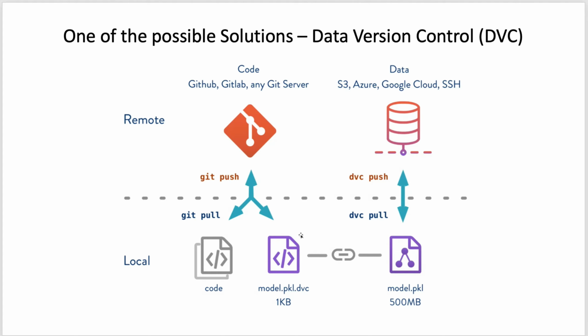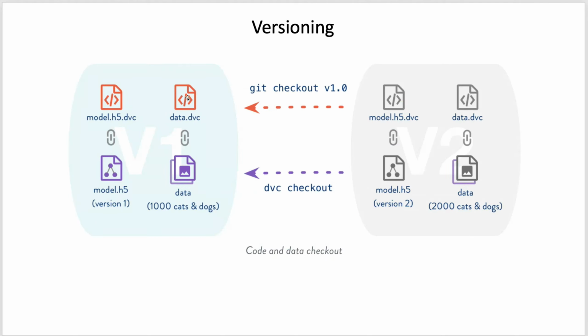So where does versioning come into the picture? Here the versioning comes into the picture. If you are talking about data version control, how to version the models as well as data, it is as simple as changing a git branch. So let's say you have code and you want to make major changes to that code.